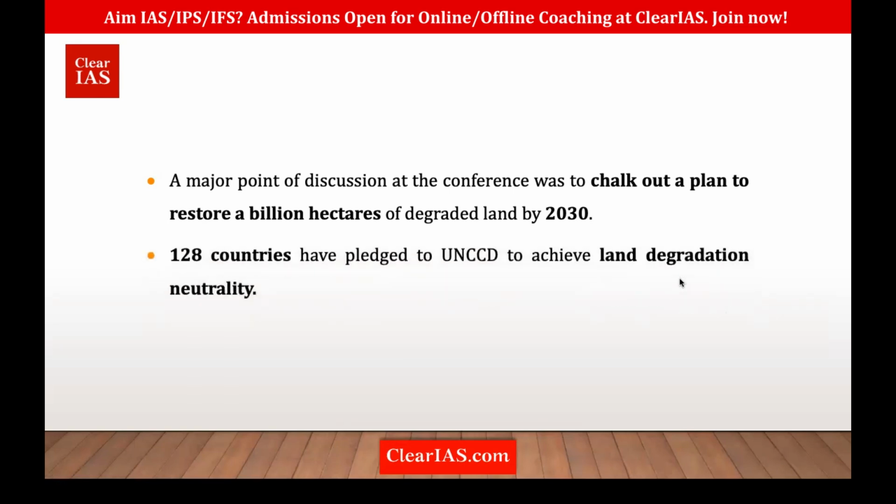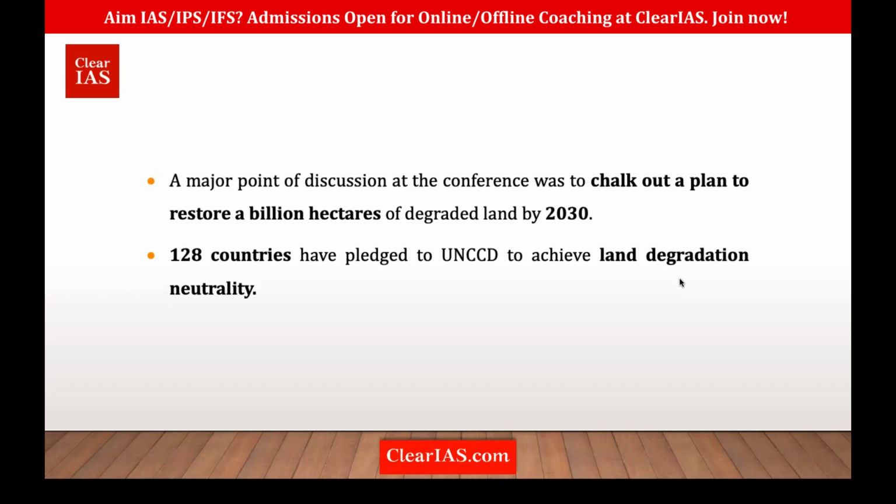And already 120 countries have pledged for land degradation neutrality, which was initiated in the earlier COP. Last time it was land degradation neutrality, and the recent one has called for a plan for restoring at least 1 billion hectares of degraded land by 2030.